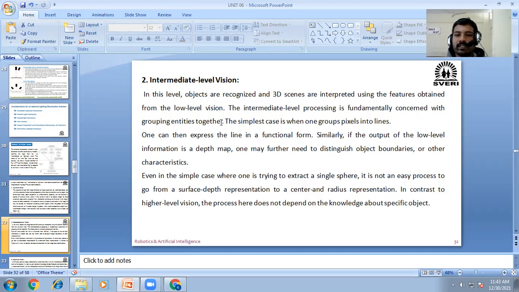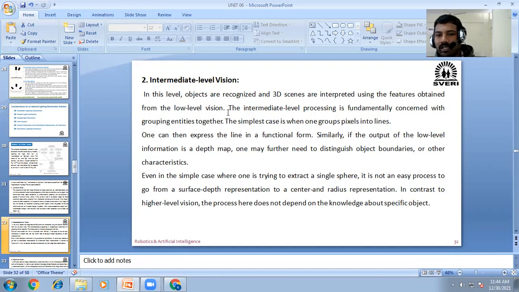The simplest case is when one groups pixels into lines. One can then express the line in a functional form. Similarly, if the output of the low level information is a depth map, one may further need to distinguish object boundaries or other characteristics. This is the process that is done.